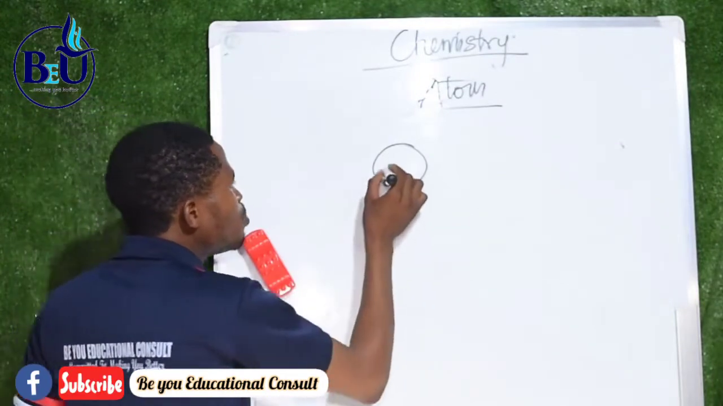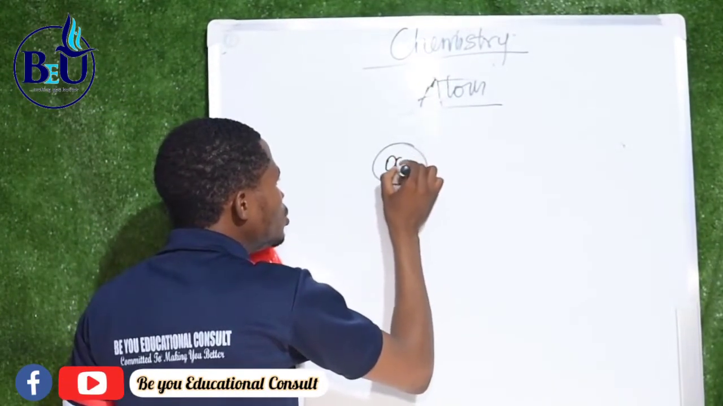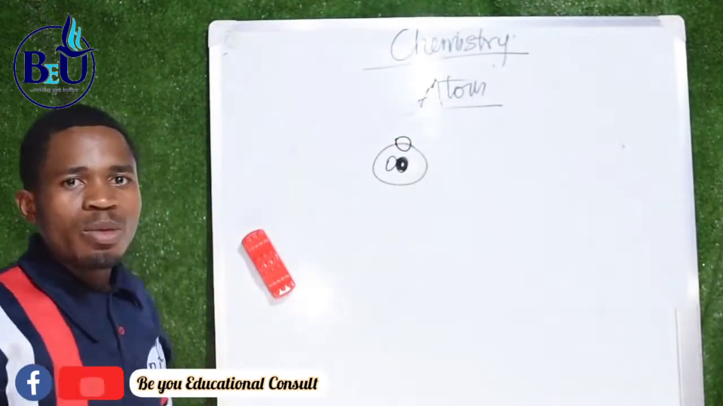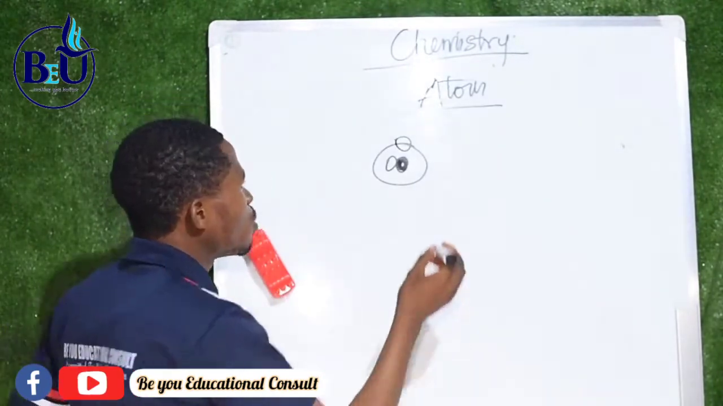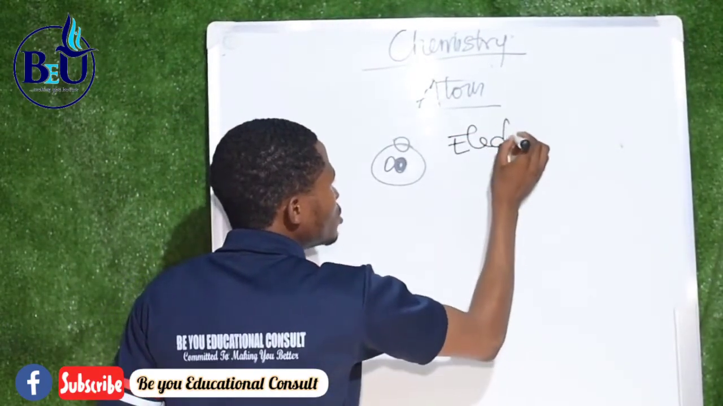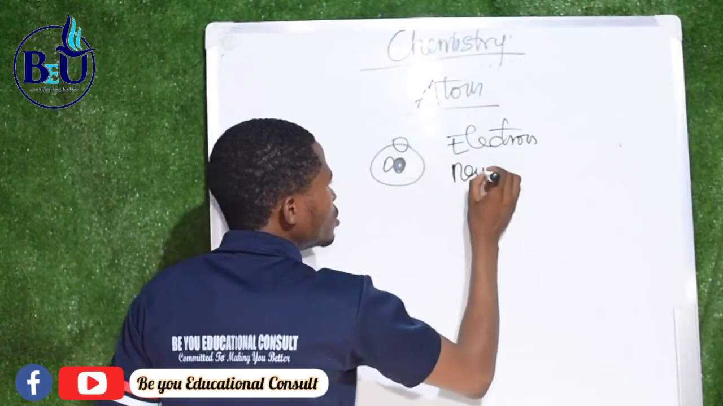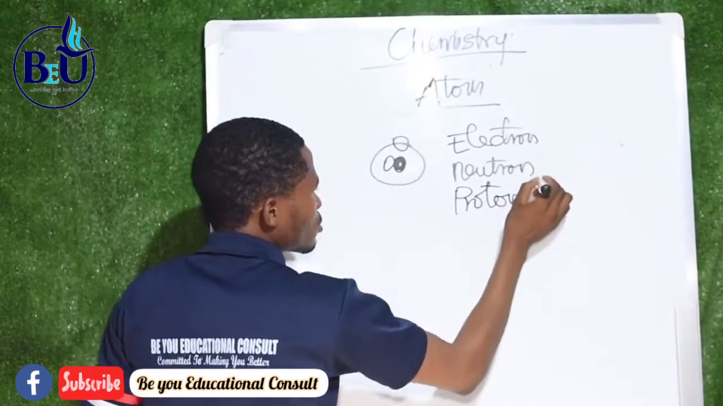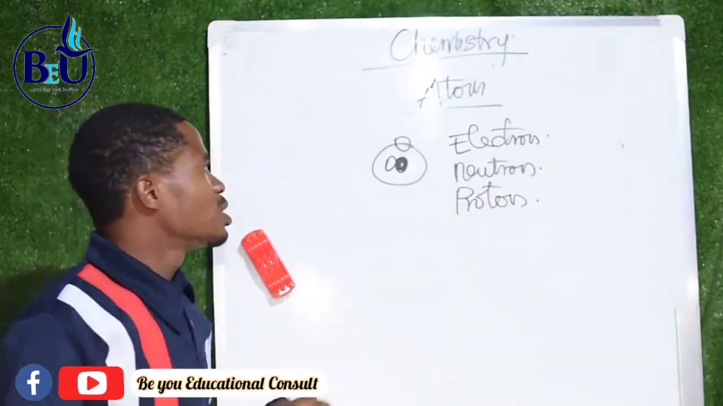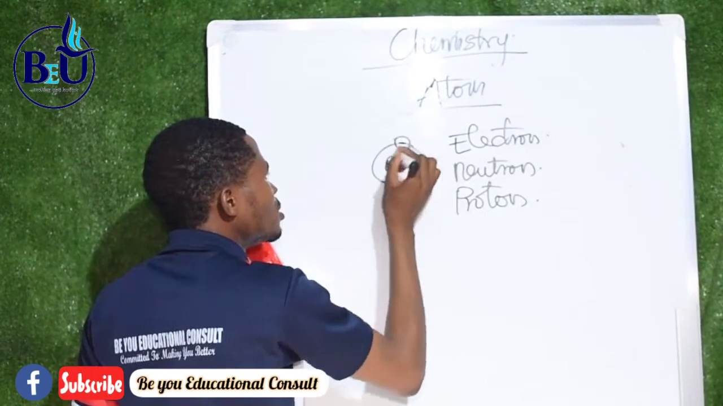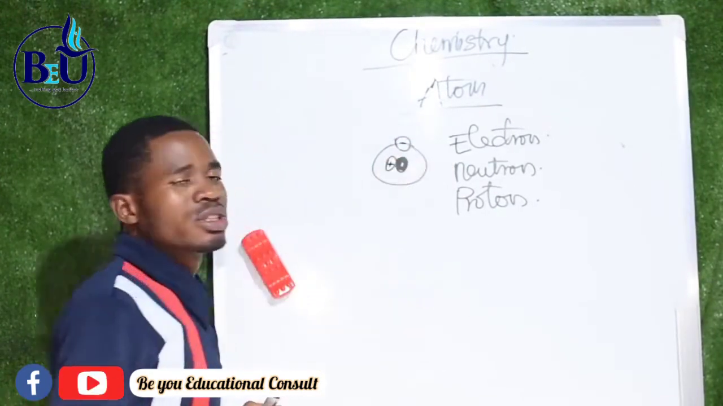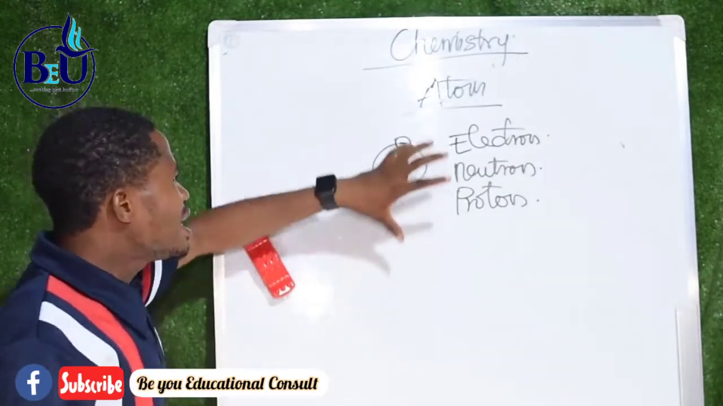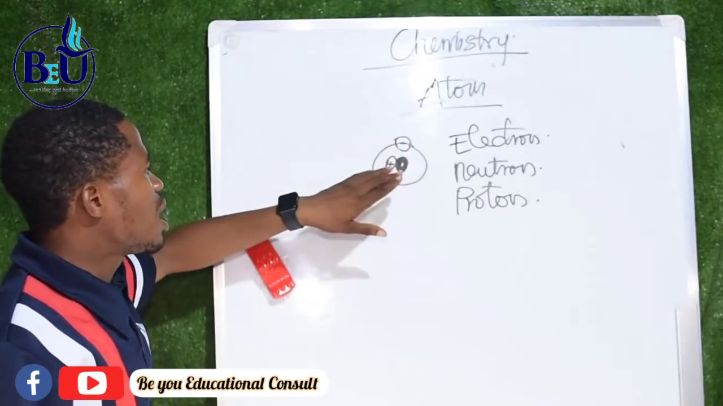Inside every atom, we have a proton, a neutron, and an electron. An atom is made up of three particles: an electron, a neutron, and a proton. An electron is negatively charged. A proton is positively charged. And the neutron has no charge. So inside every atom we have electron, neutron, and proton.